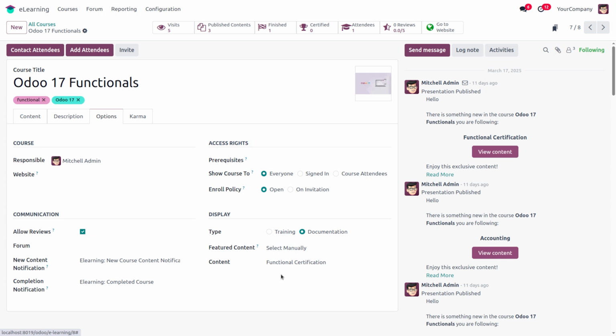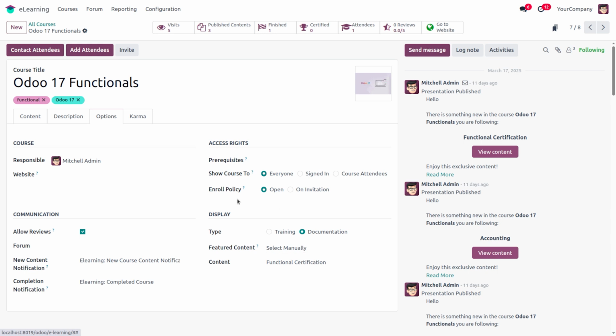Then we have the show course to option. If we want to show the course to everyone, we can choose the everyone option. If you want to show the course only to signed in users, we can set the signed in option. And for course attendees only, we can enable the course attendees option.